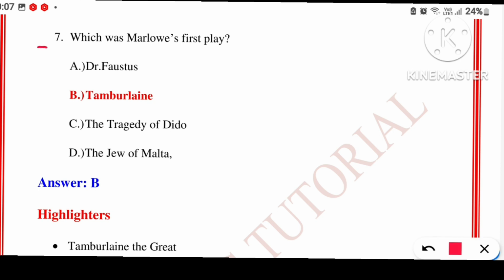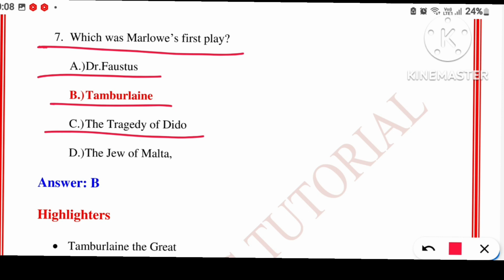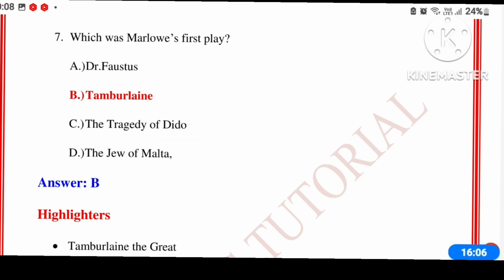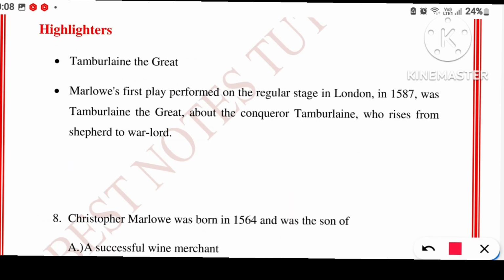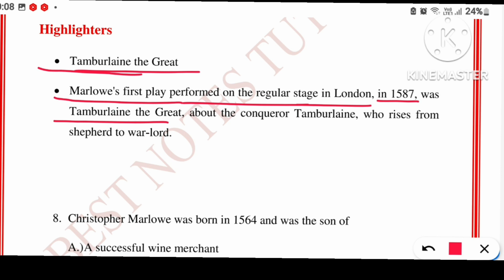Question number 7. Which was Marlowe's first play? Dr. Faustus, Tamburlaine, The Tragedy of Dido, The Jew of Malta. Your answer is option B, that is Tamburlaine, and this is written by Marlowe, which is a very great play. Let's see what is there in this Tamburlaine. Tamburlaine the Great, Marlowe's first play performed on the regular stage in London in 1587, was Tamburlaine the Great, about the conqueror Tamburlaine who rises from shepherd to warlord.